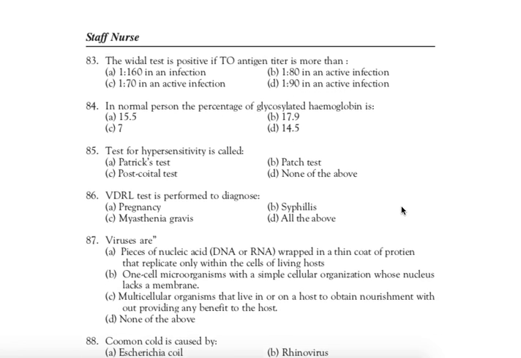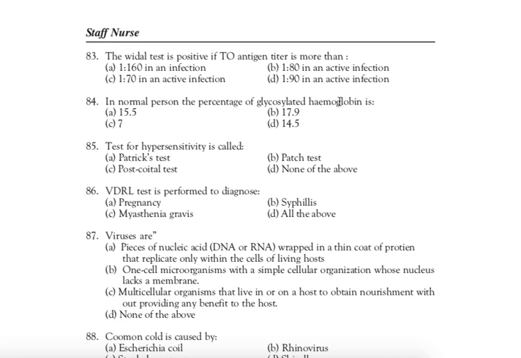Next question, question 84. In a normal person the percentage of glycosylated hemoglobin is. Right answer is C. 7. In a normal person, 7% of glycosylated hemoglobin is present.